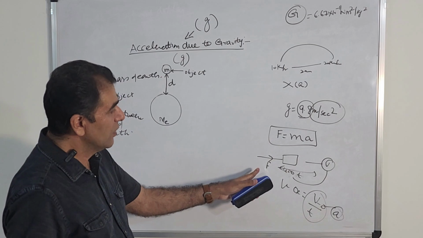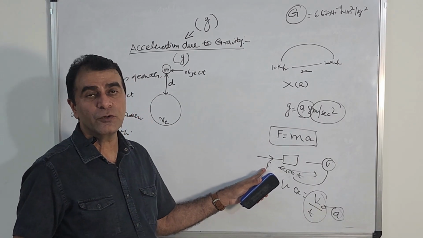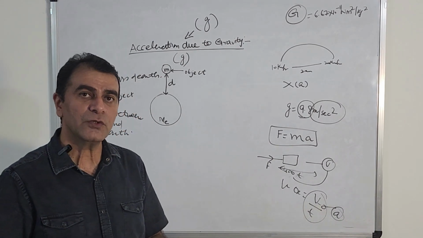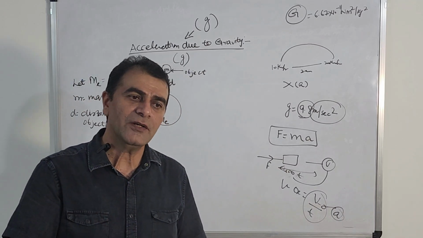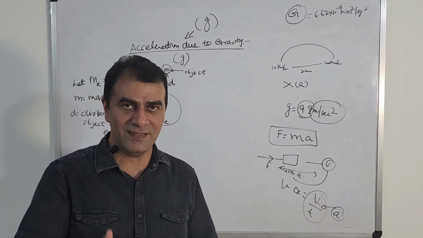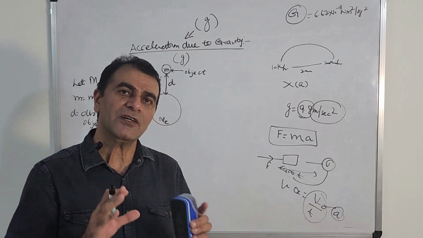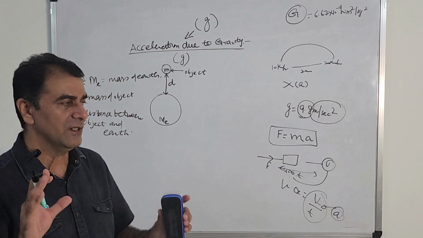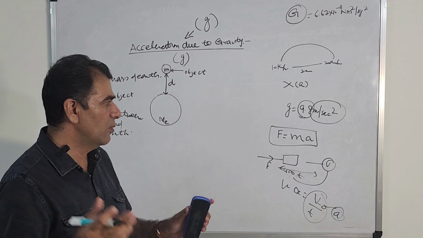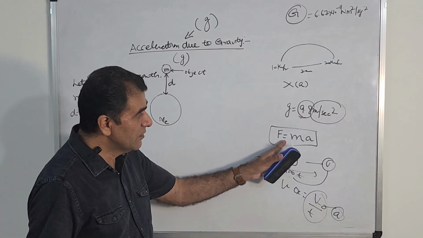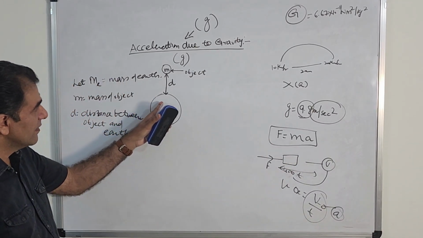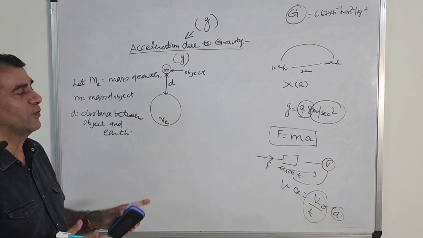So we see that whenever we apply a force, there is change in velocity, and due to change in velocity there is acceleration, right? In the last chapter I explained each and everything in motion. You can watch my video if you have any problem. Now this F equal to ma is also used here. How?